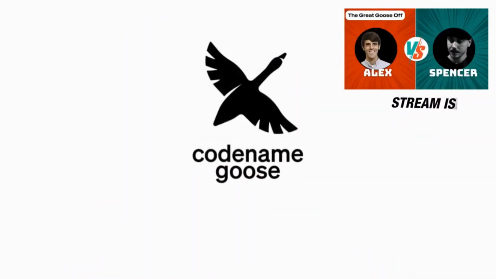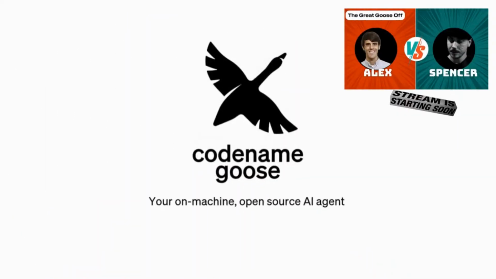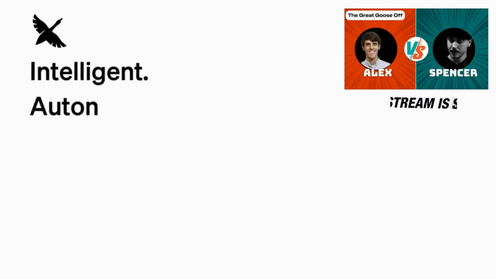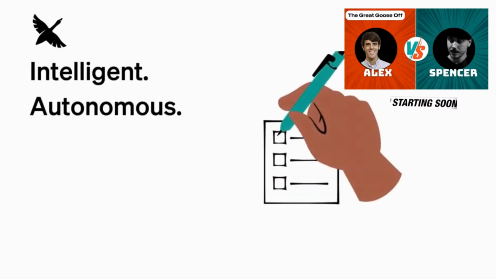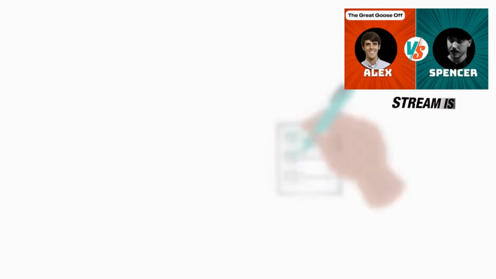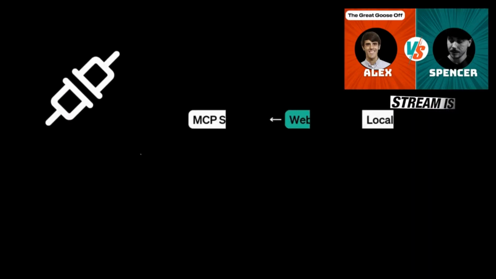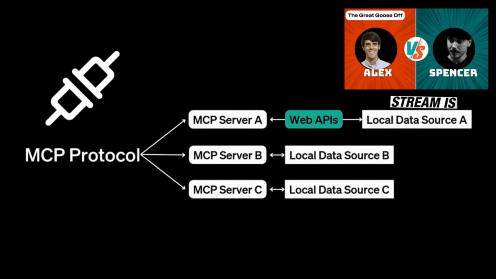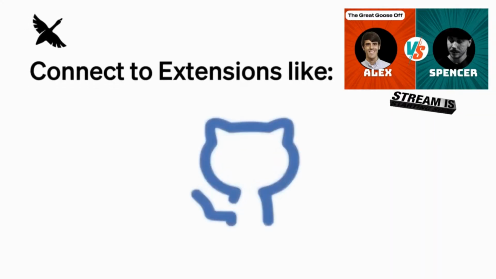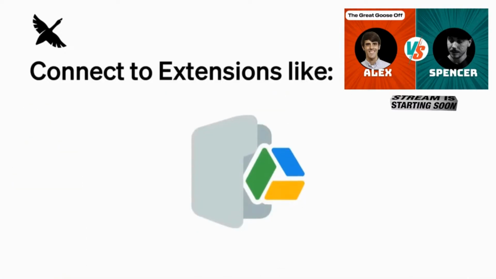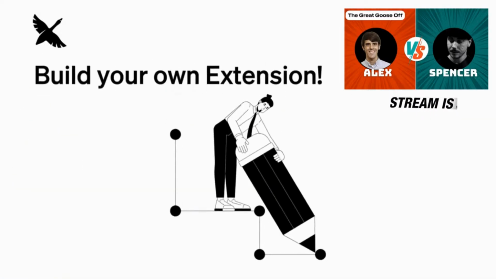Meet Codename Goose, your on-machine open-source AI agent. Built to automate your tasks, Codename Goose is an intelligent and autonomous agent capable of handling complex tasks thanks to its core features. Connect with apps and tools you already use with extensions. Built on the Model Context Protocol, you can connect to extensions like GitHub, integrate JetBrains IDEs, access Google Drive, or build your own custom integrations for Goose.